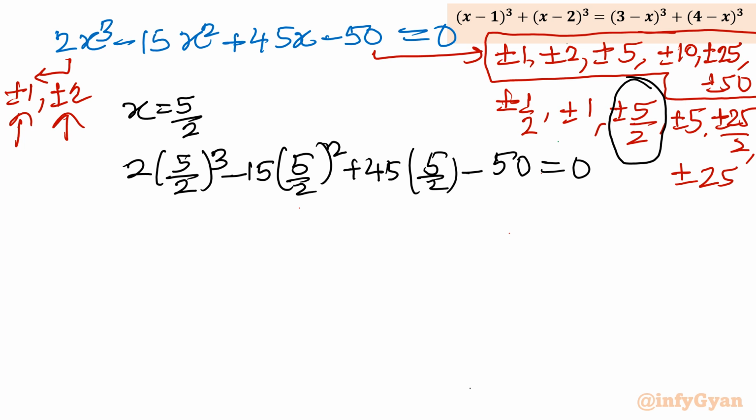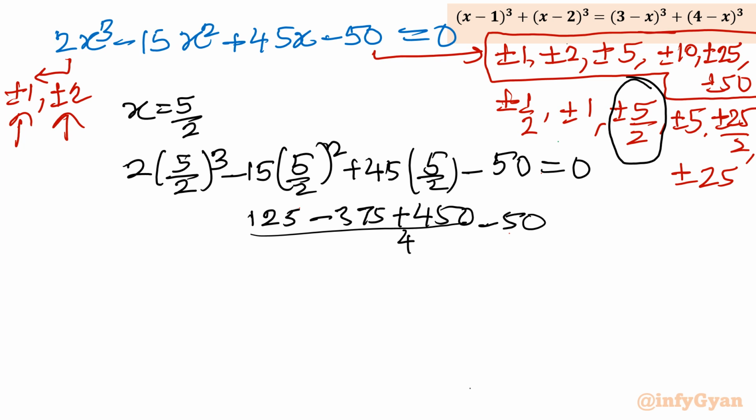If you check, then I will tell you what value you will have. 125 minus 375 plus 450 over 4 minus 50. So this value is 50. 50 minus 50 equal to 0. That means this value is true.